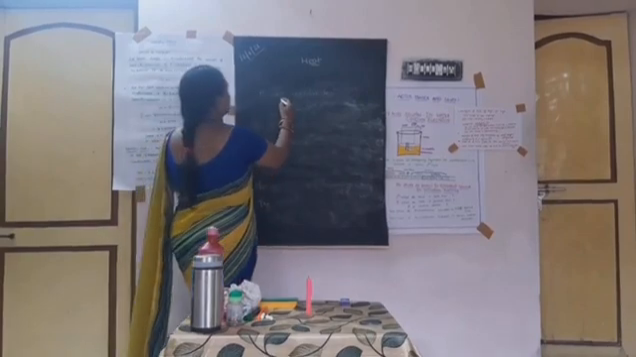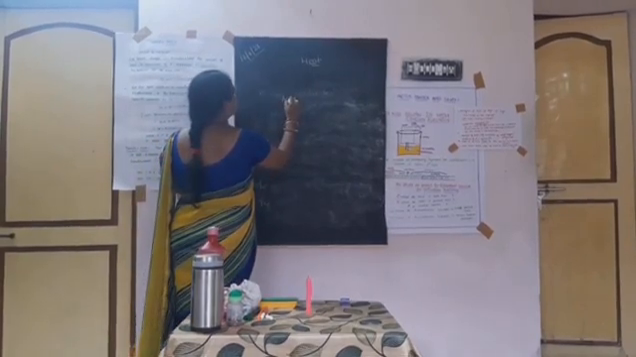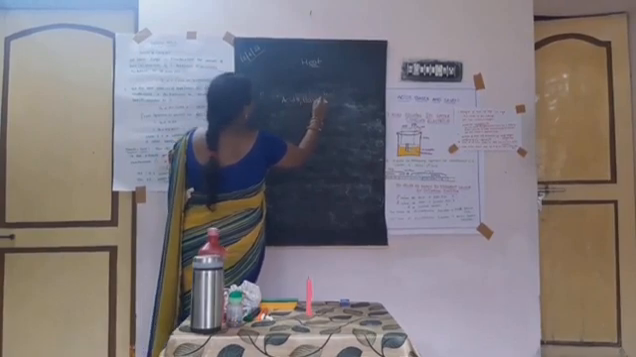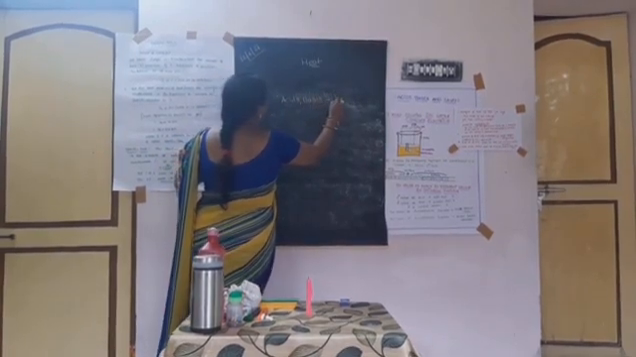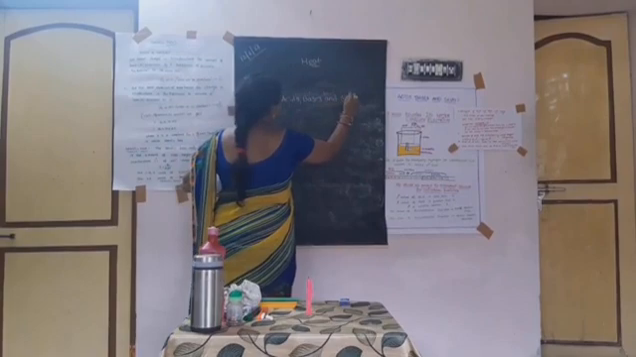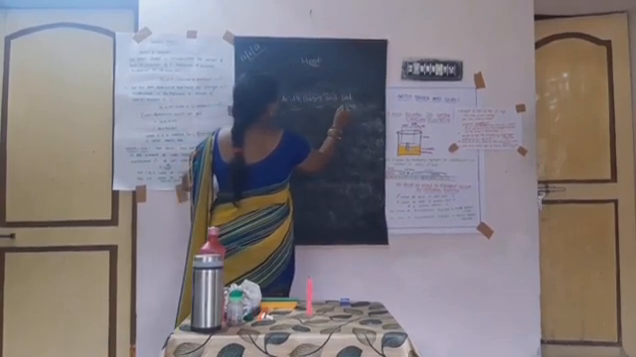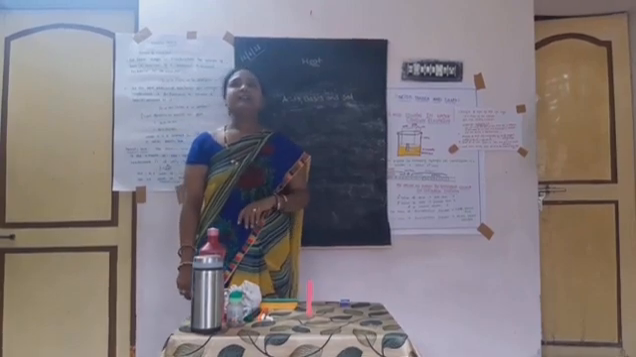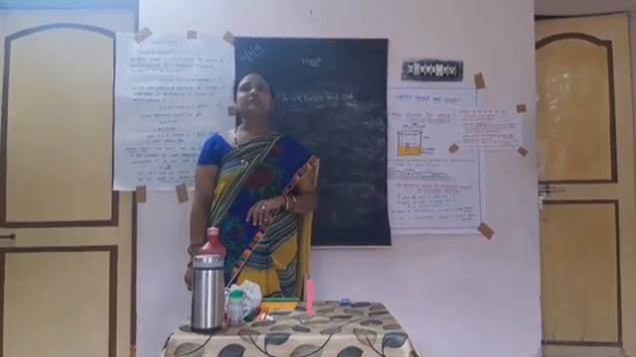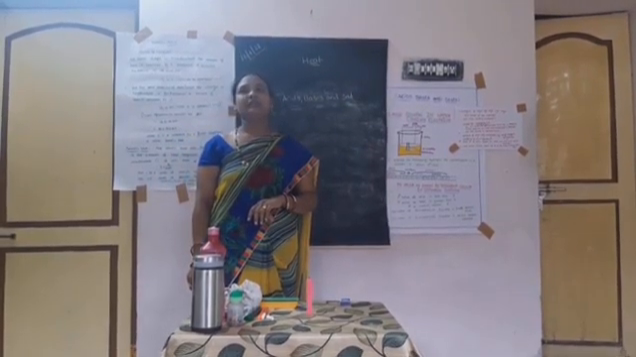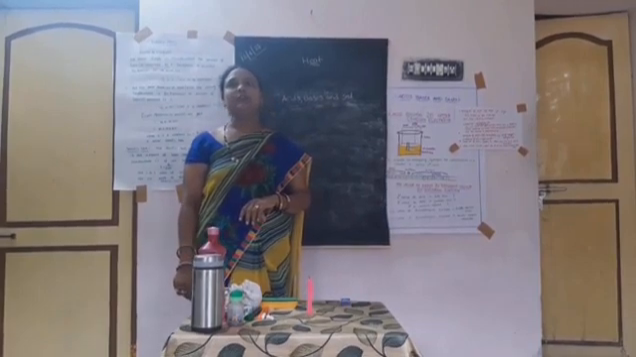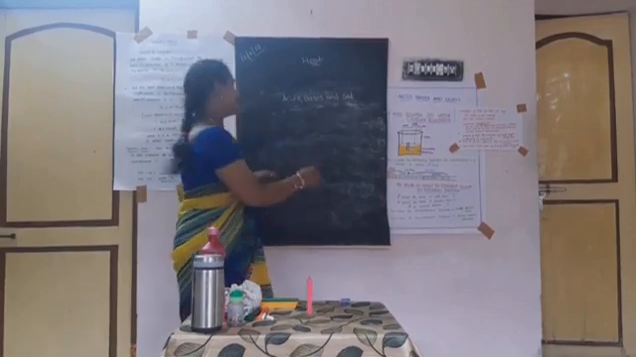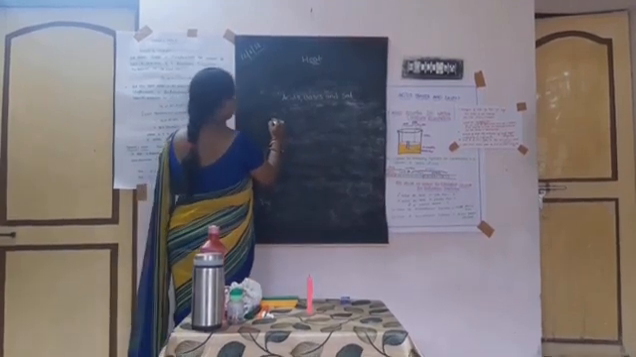Let's go to the next lesson, acids, bases and salts. What is acid? Acids have a sour taste, and they turn blue litmus to red. For example of acid.